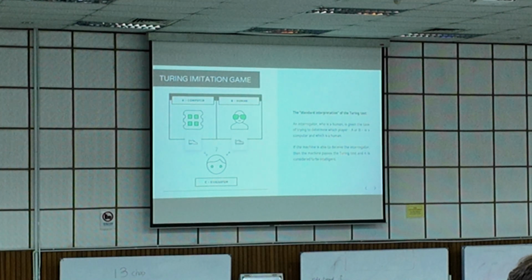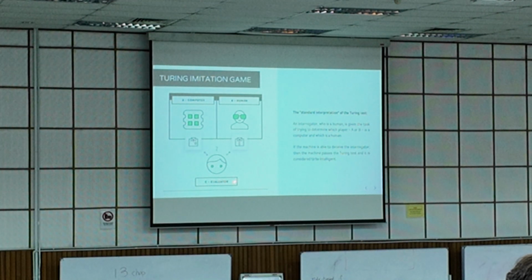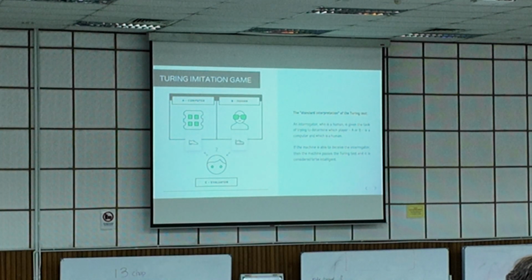We have another room known as the evaluator, or interrogator, or maybe a judge. I wrote this as room C. He doesn't know which one is the PC or which one is the human.